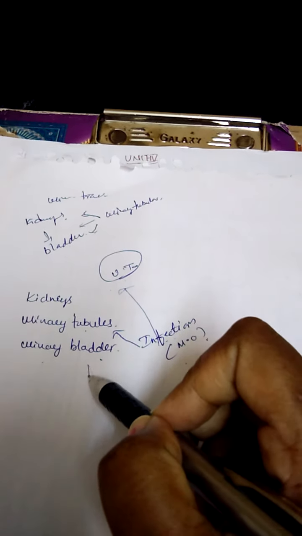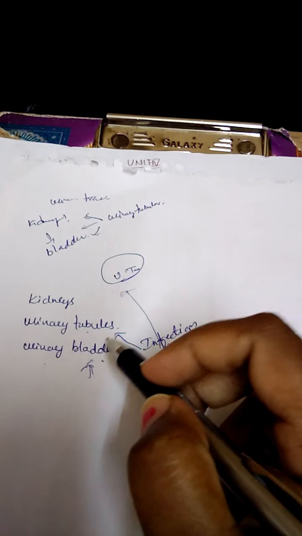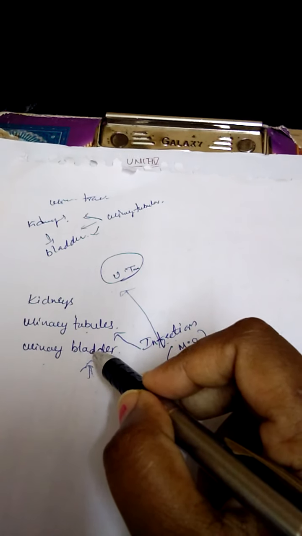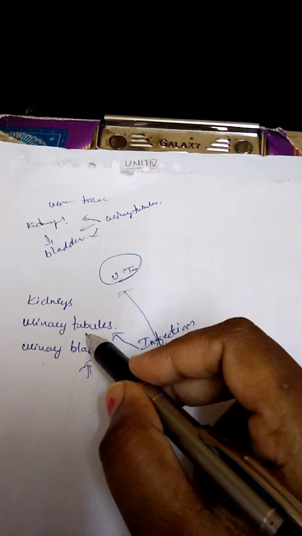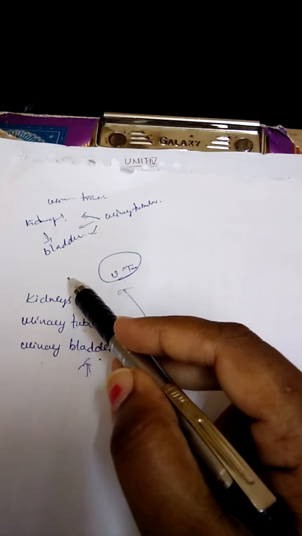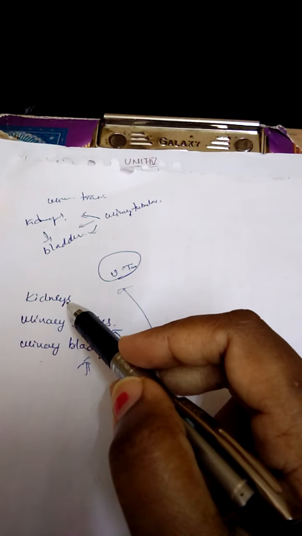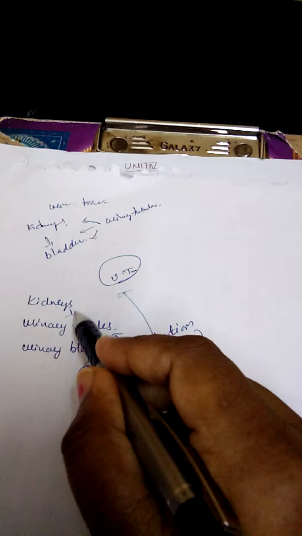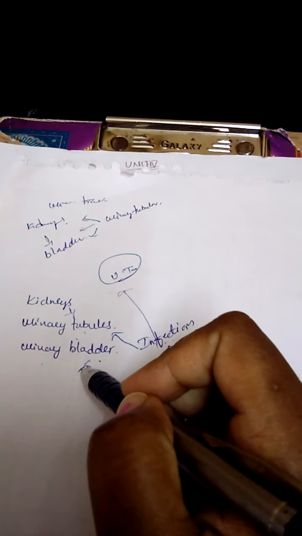Suppose the microorganism enters through the bladder region or through the genital openings. From the urinary bladder, in some cases it may spread into the urinary tubules, or from the urinary tubules to the kidneys. If the microorganism enters directly into the kidneys region, the disease may spread from the kidneys to the urinary tubules and from the urinary tubules to the bladder.